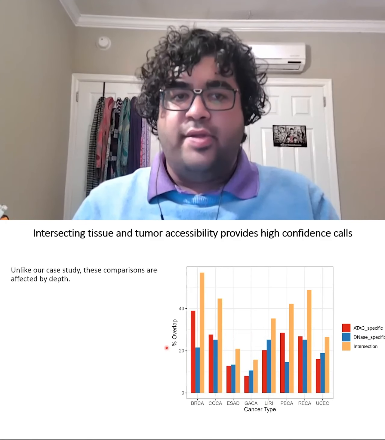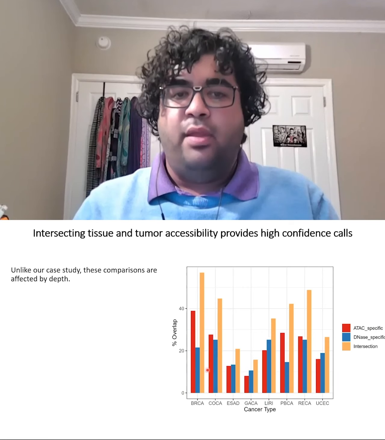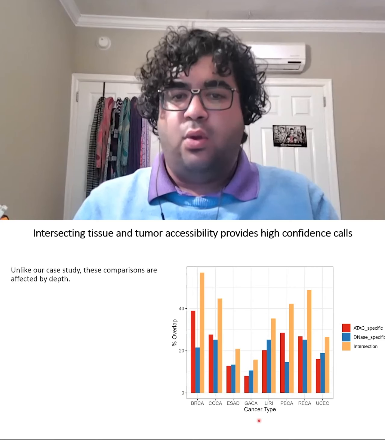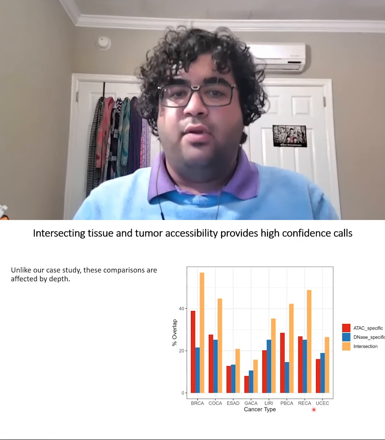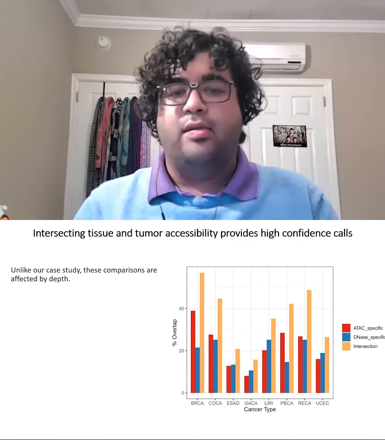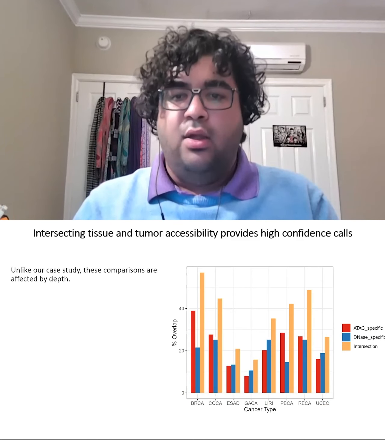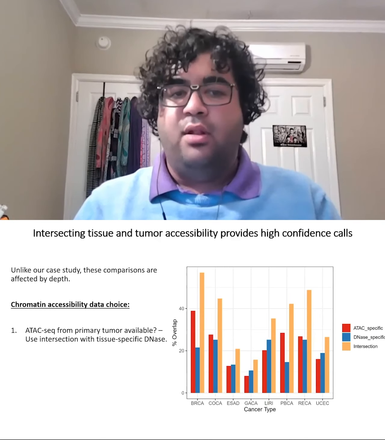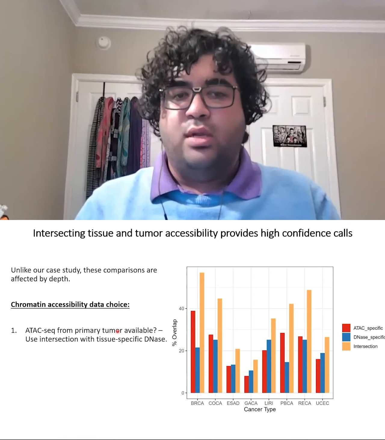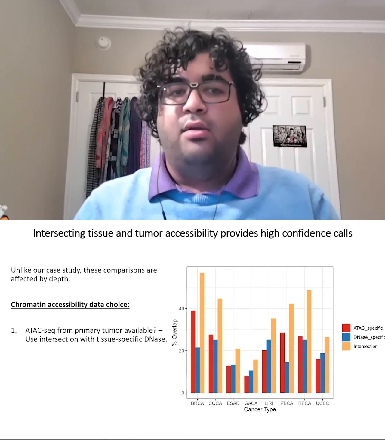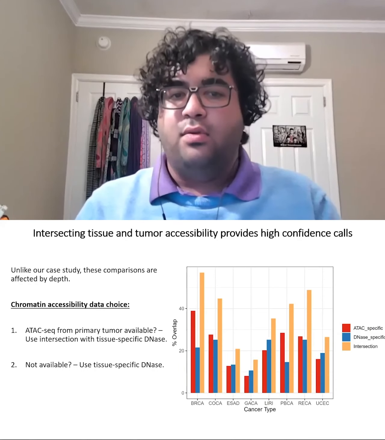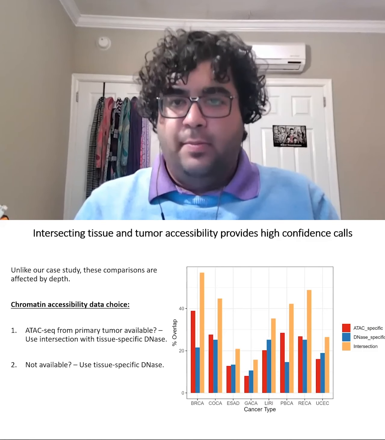As we can see in this case, our comparisons are affected by depth. So between ATAC and DNase, one of the two can outperform the other based on which tissue type and which cancer we look at. But across these cancers, the intersection still has the highest enrichment for transcription factor binding. With this in mind, our general strategy, whenever ATAC-seq from primary tumors is available, is to use only the intersection with tissue-specific DNase to identify transcription factor binding regions. Whenever this data is not available, we default to the use of DNase from the tissues.